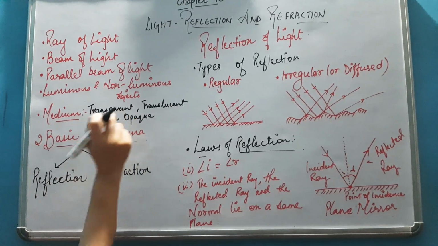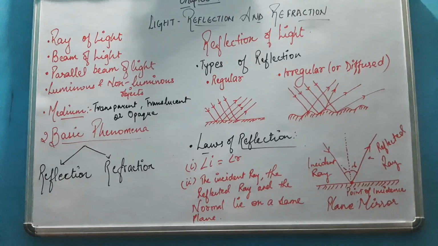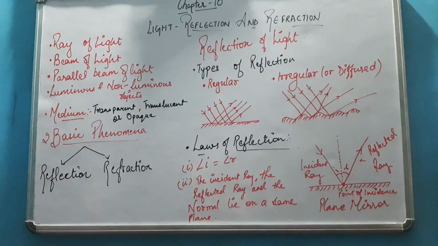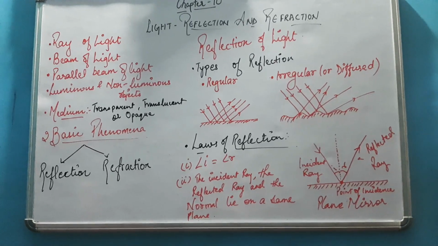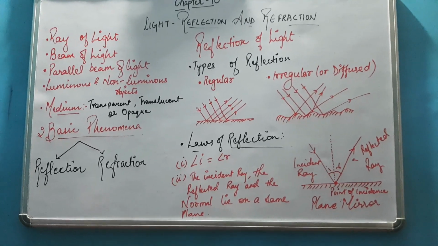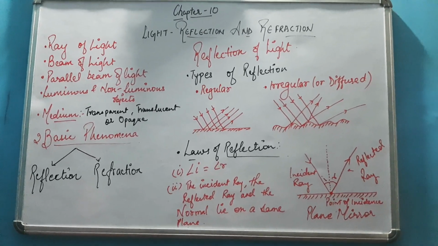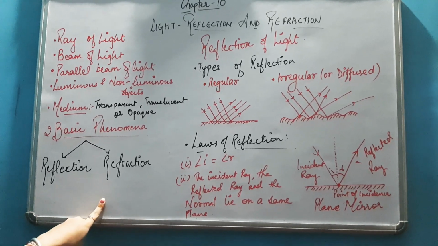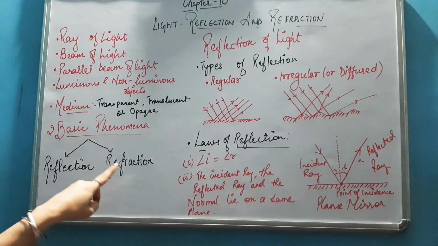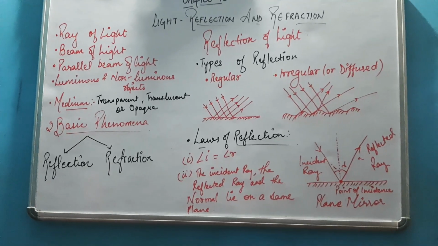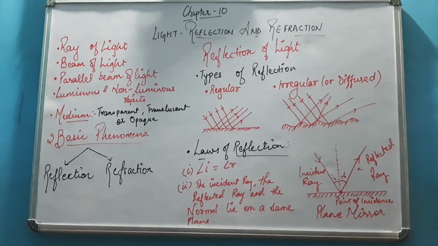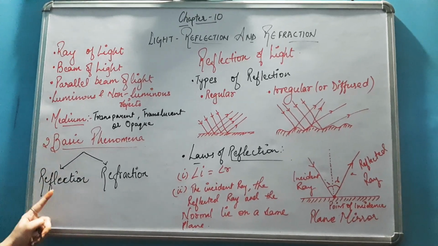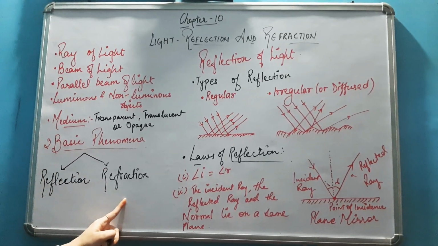Transparent is the one in which the light rays travel and pass completely. Translucent is the one in which the light rays travel partially, and opaque is the one which does not allow the light ray to travel through it. For example, this board is an opaque object because a light ray cannot travel through this board. Clear? So this medium is an important one to describe reflection and refraction.